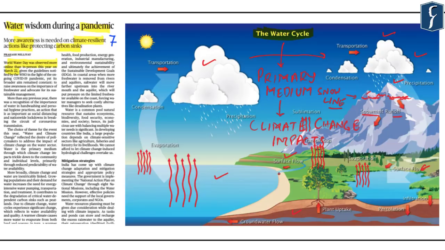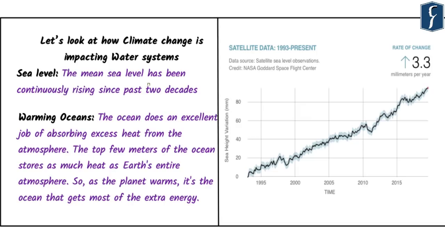Now, in this context, what we need to do is to understand how climate change is impacting the water system. And since we are talking about the water system, we'll be focusing on snow, ice, surface runoff, underground water, and the ocean water, as well as water in the air. The most relevant point for us is to understand how climate change is impacting the water system, and hence it is important for us to understand each element of the water system. In this context, let's first focus on the sea level.